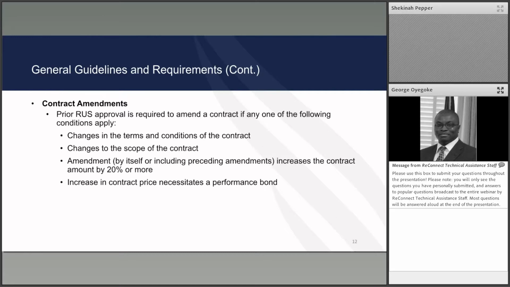Prior RUS approval is required to amend any contracts if any of these 4 conditions listed here apply.